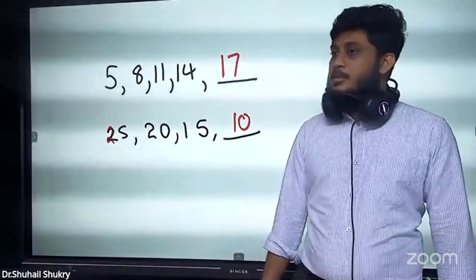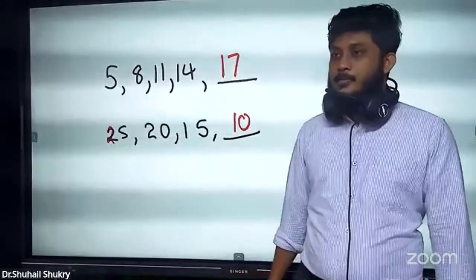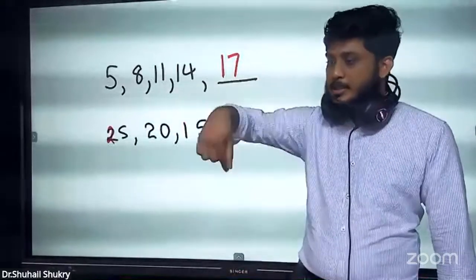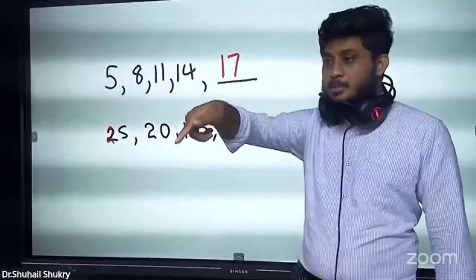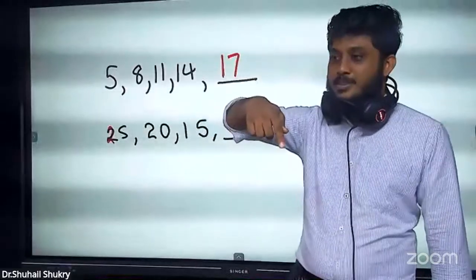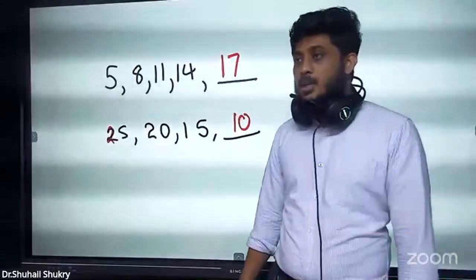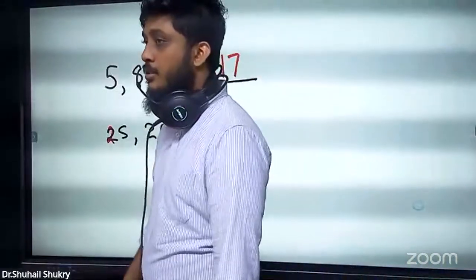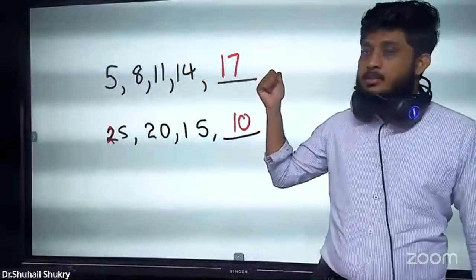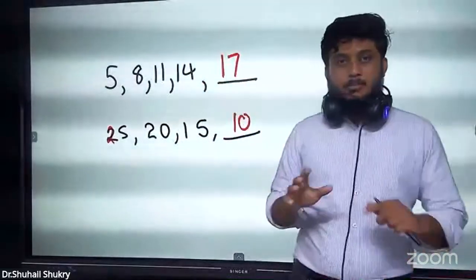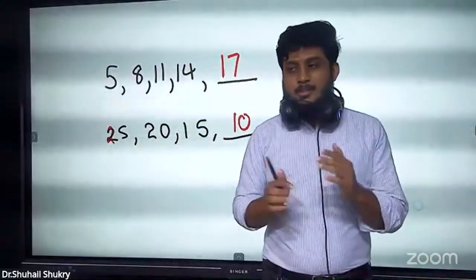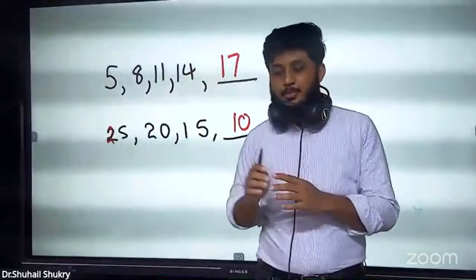Or they can ask like this. There is a design, right? In the first circle, there are 5 pebbles. In the second circle, there are 8 pebbles. Third circle, there are 11 pebbles. How many pebbles are in the 5th circle? Answer is 17. Before we go to this question, just answer everything based on only this progression.